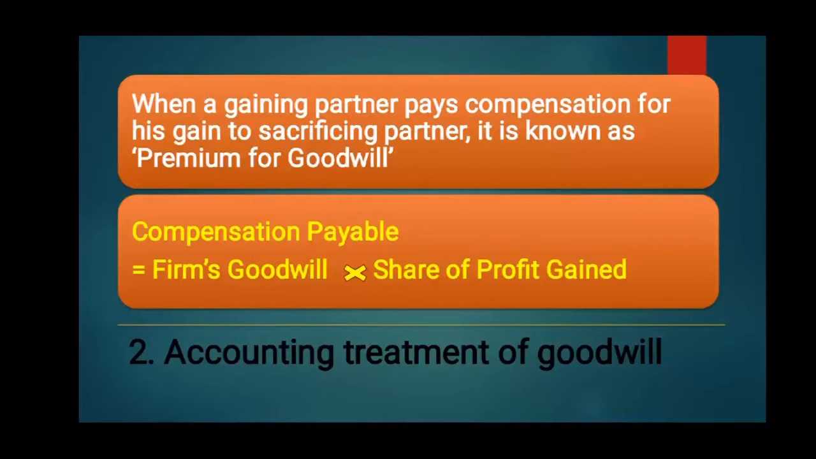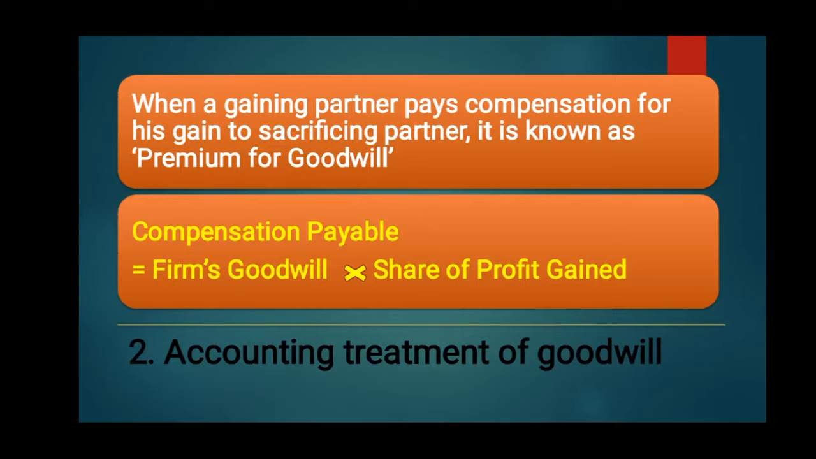The second adjustment in case of change in profit sharing ratio, that is on the reconstitution of firm, is accounting treatment of goodwill. As we have already discussed, on the change of profit sharing ratio, when the partners decide a new profit sharing ratio for the future, this new ratio may result in gain to one partner and loss to some other partner. So the gaining partner needs to pay some compensation for his gain to the sacrificing partner, and this compensation is known as premium for goodwill.